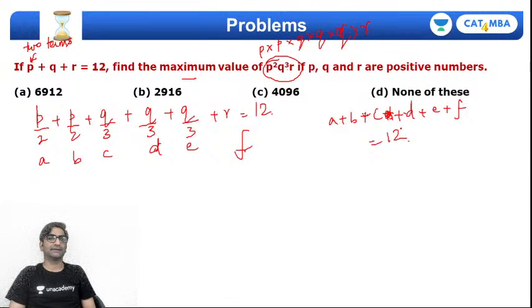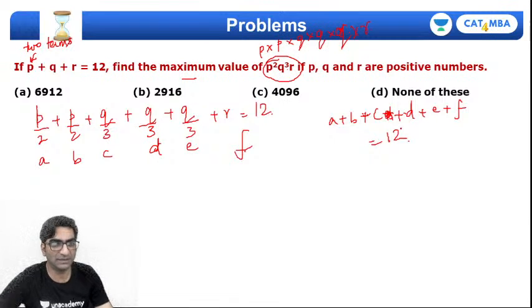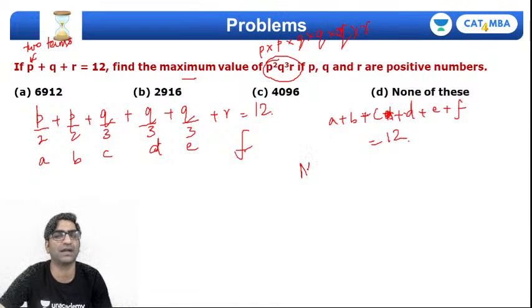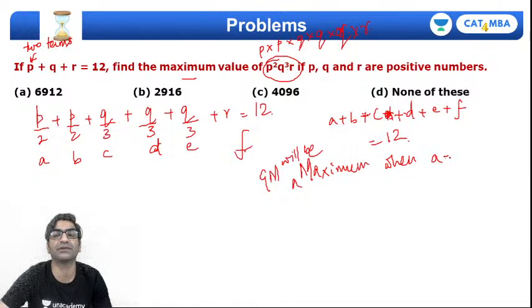If the sum of these variables is constant, can I maximize their product? Yes, I can. So GM will be max. I know that the GM will be the maximum possible value when a, b, c, d, e, f are equal.